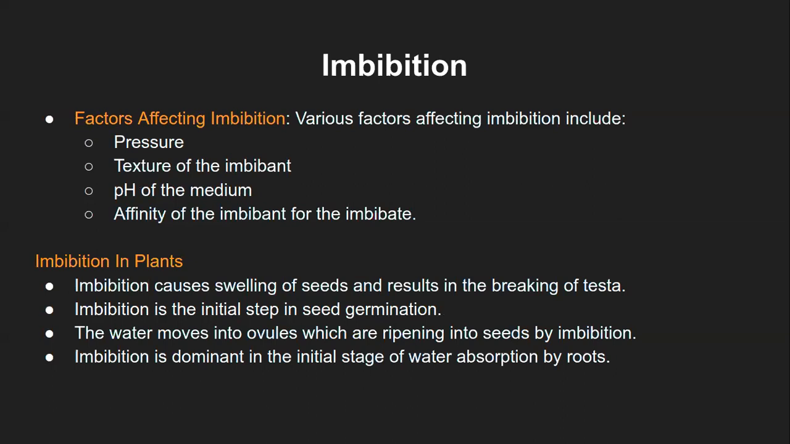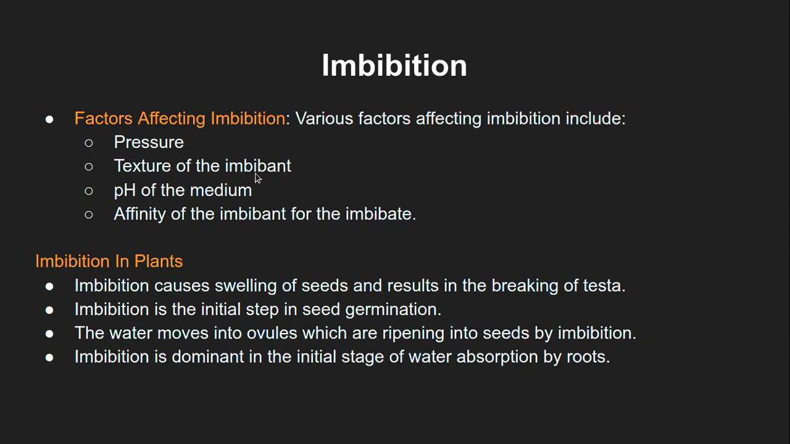So there are various factors which can affect the imbibition process. Now you can simply imagine that if there is more pressure, that is the first point, which is pressure. So if there is more pressure, more water will get absorbed because water will be pushed onto the surface of whatever that colloid particle is, whether it's a seed or any other structure within the plant. So that way, more pressure, more imbibition.